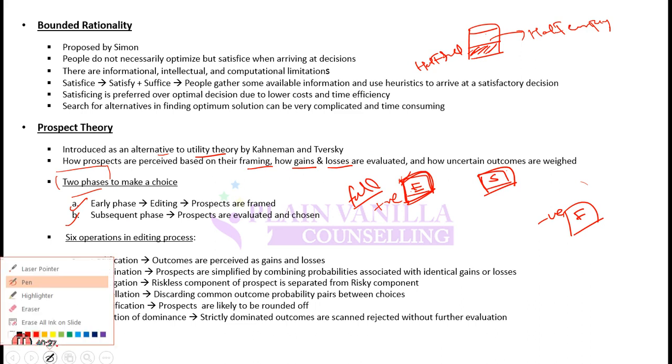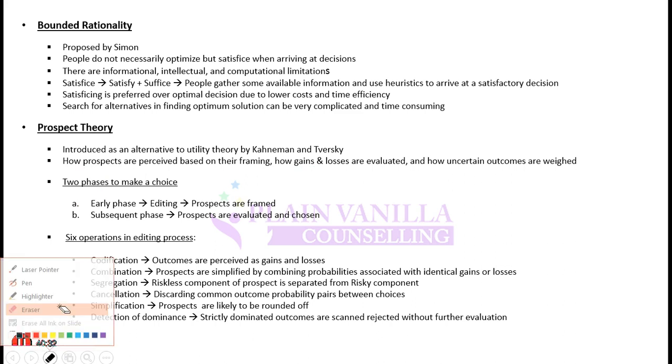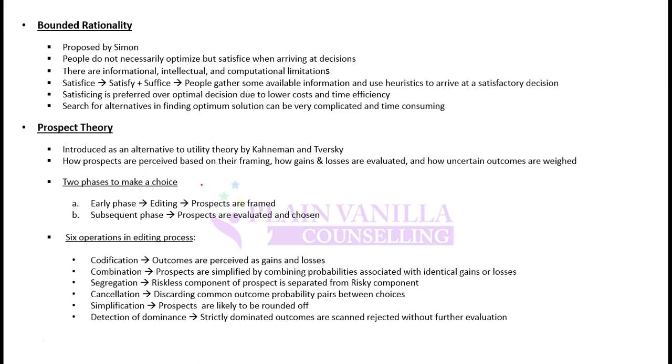There are 6 operations in the editing process, in this whole process, and you should remember these 6 operations, and you should also remember the one-line definitions of these 6 operations. So it starts with codification. Codification is codifying the outcome.